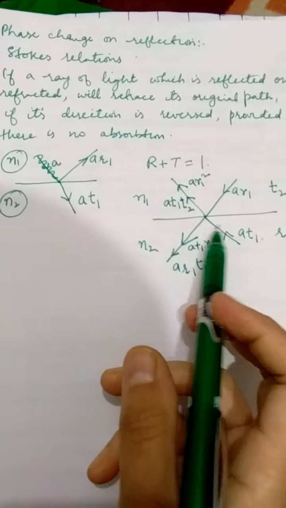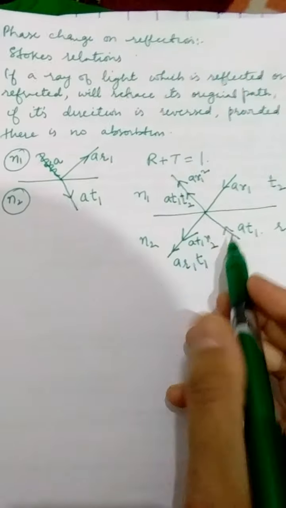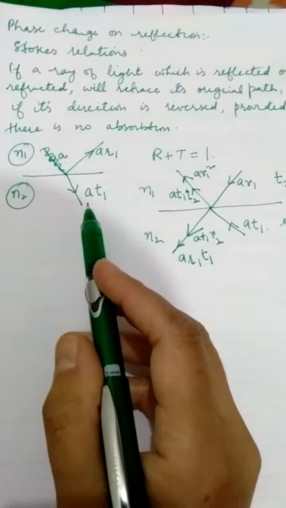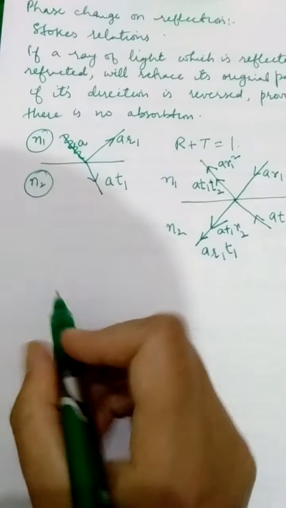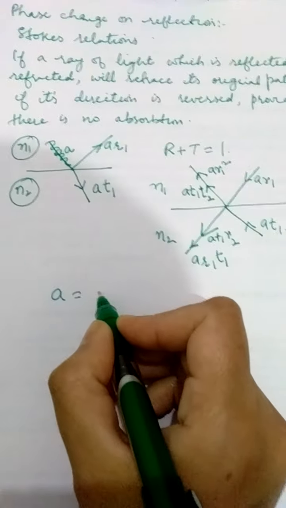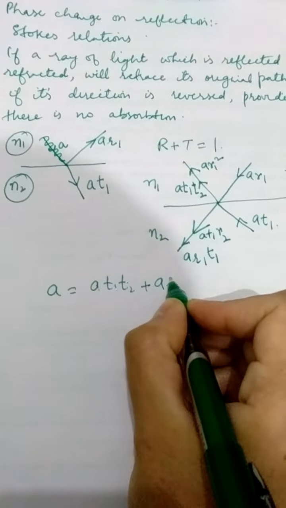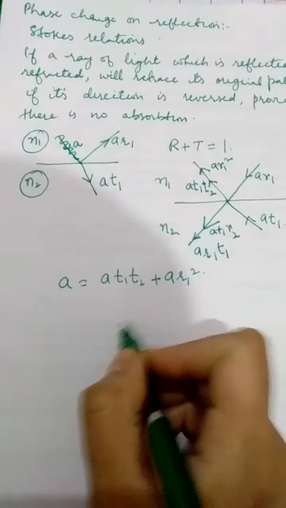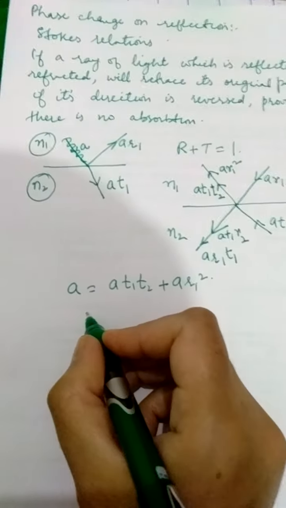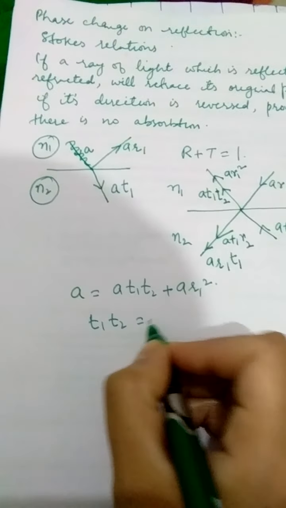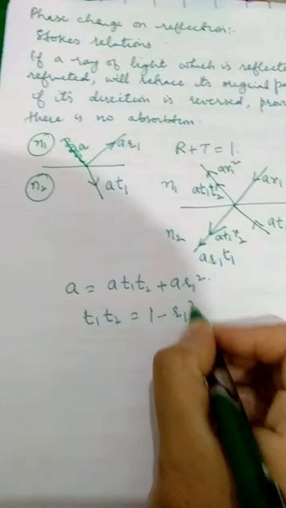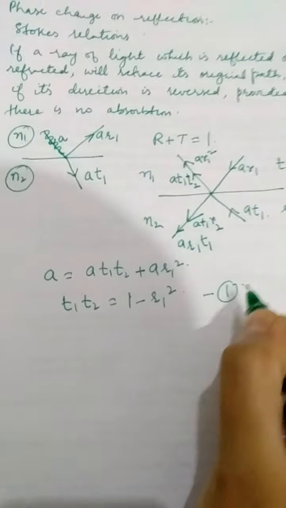Now let us try to compare the two diagrams, right? So what do we get? We see that AR1 is equal to AR1, AT1 is equal to AT1. For A, we can write A is equal to AT1 T2 plus AR1 square. So A and A will go. We are left with T1 T2 is equal to 1 minus R1 square. This is the first relation.